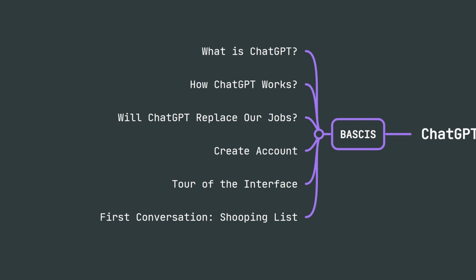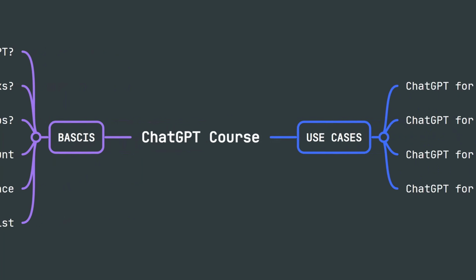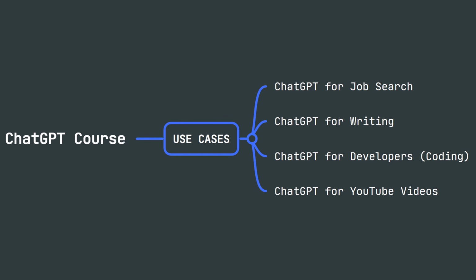First, we will start learning the basics of ChatGPT, like what is ChatGPT, how it works, and whether it's going to replace us. Then we will jump to ChatGPT to create an account, and I'm going to take you on a quick tour of the user interface. Once we have everything ready, we will start our first conversation with the AI to create a shopping list. After that, we will do a deep dive into 4 use cases to learn how to get the most out of ChatGPT.